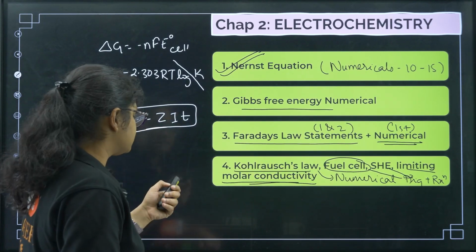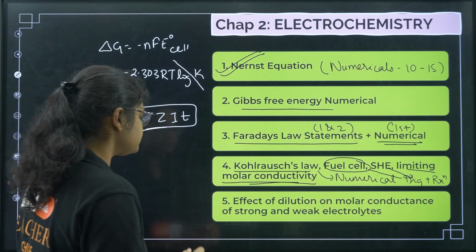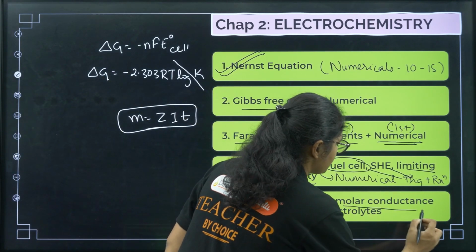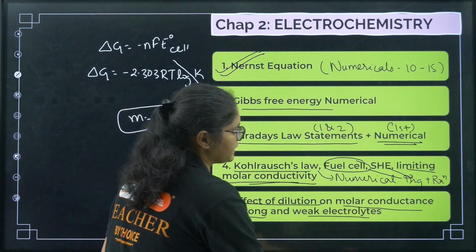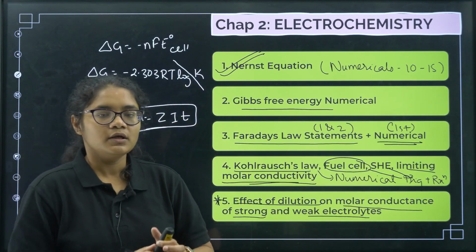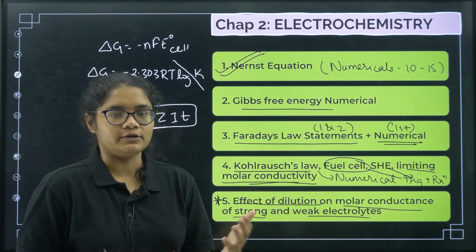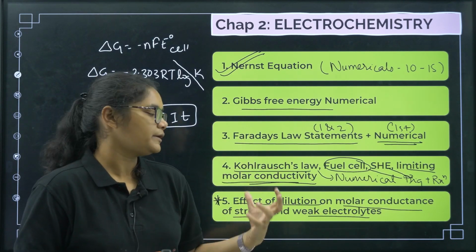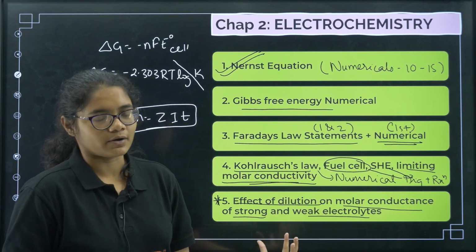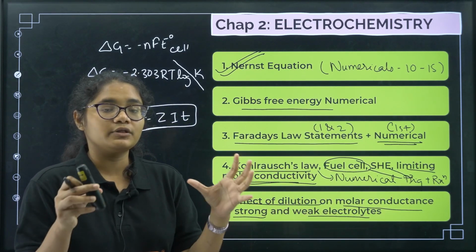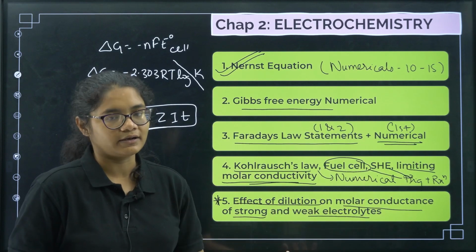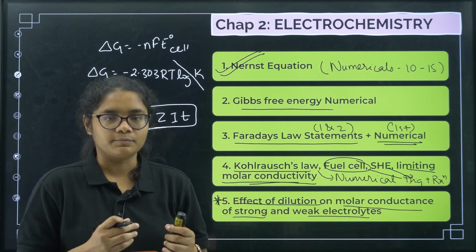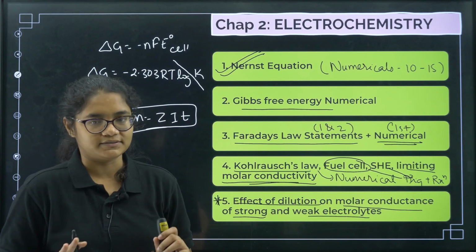Next, coming to most important theoretical questions: effect of dilution on molar conductance of strong and weak electrolytes. You need to know what the effect of dilution on molar conductance is, like it increases, and how it increases for weak electrolytes and strong electrolytes. You need to learn the graph of this. So these are the topics that you have to prepare from the chapter electrochemistry.